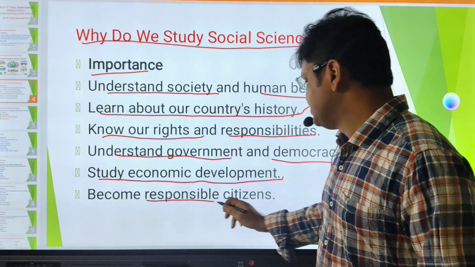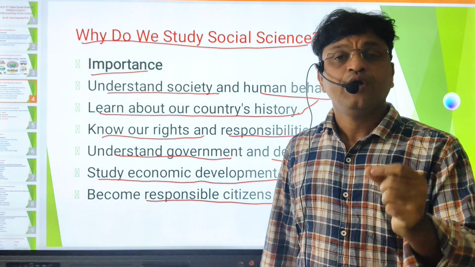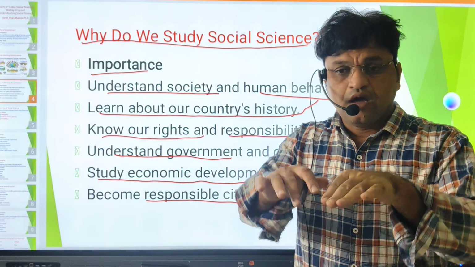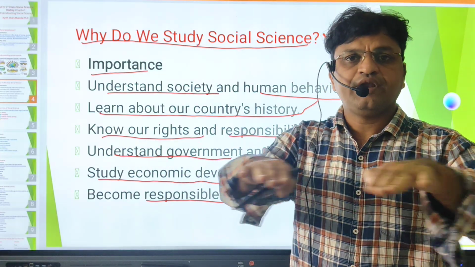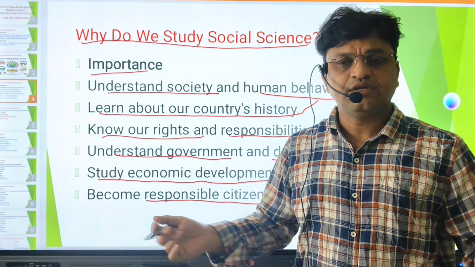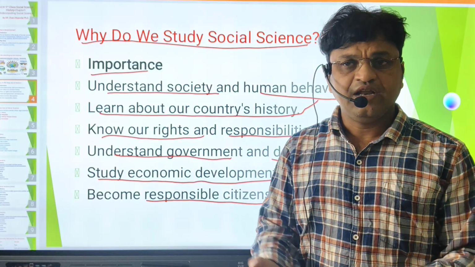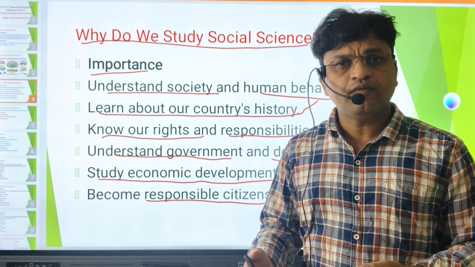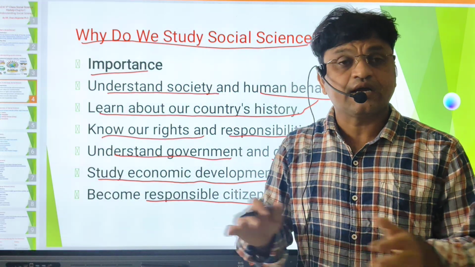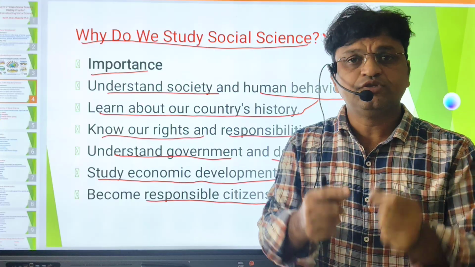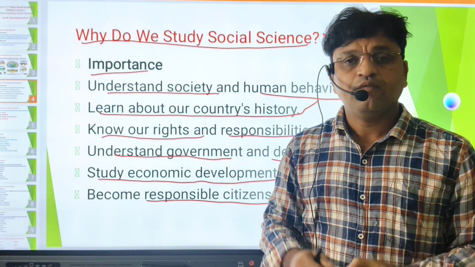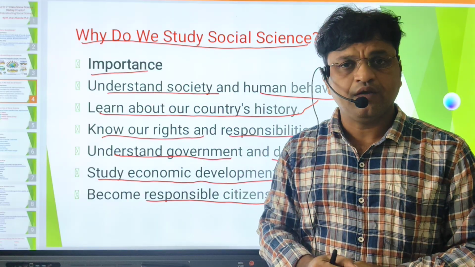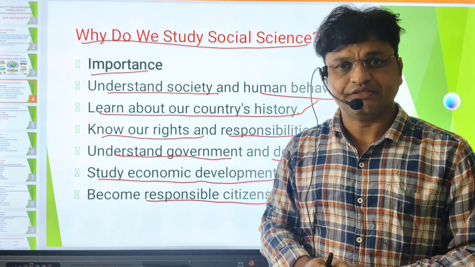And become a responsible citizen. Since we are members of society, we need to become responsible citizens. Then only society functions in a harmonious way, without disturbances. We live amicably, friendly, and very humanly. When you are a responsible citizen, that is why we should be responsible citizens of our country. We need to behave properly. We must follow some rules and regulations.